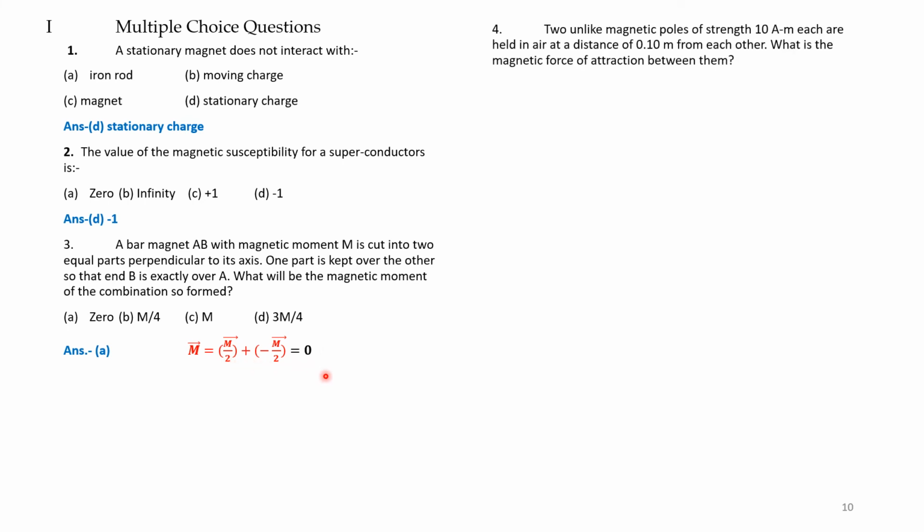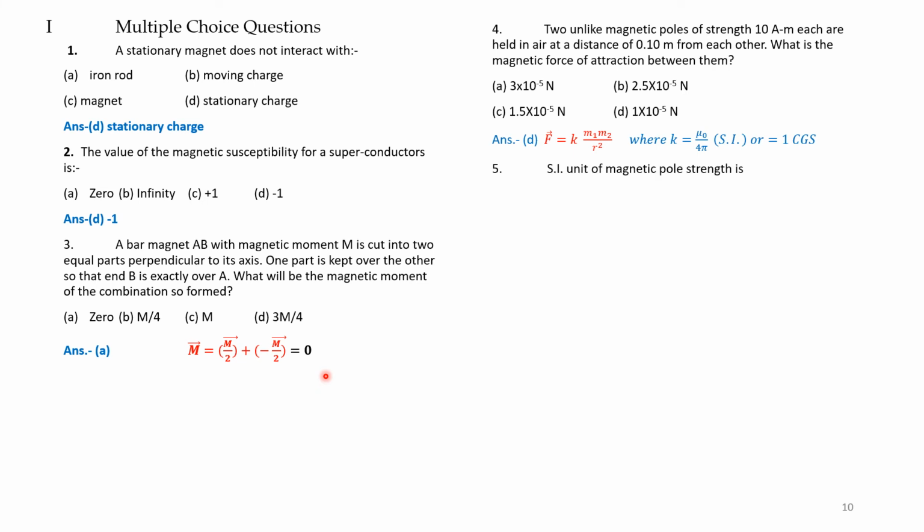Question number 4. Two unlike magnetic poles of strength 10 ampere meters each are held in air at a distance of 0.1 meters from each other. What is the magnetic force of attraction between them? There are 4 options. The correct answer is D, that is 1 into 10 to the power of minus 5 newtons. This is given by the formula force is equal to K into M1 M2 over r squared, where K is equal to mu naught over 4 pi in SI units, or K is equal to 1 in CGS units.